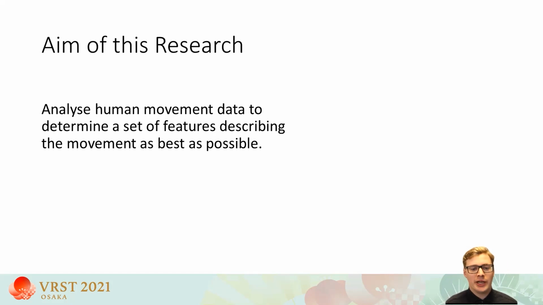The aim of our work is to analyze the movement data of humans to determine a set of features describing the movement as best as possible. For this aim, we collect movement data from arms and bodies where participants point at targets at a distance. We then do feature selection on the collected data to describe natural pointing movement. After, we estimate the accuracy of the selected features using machine learning techniques.